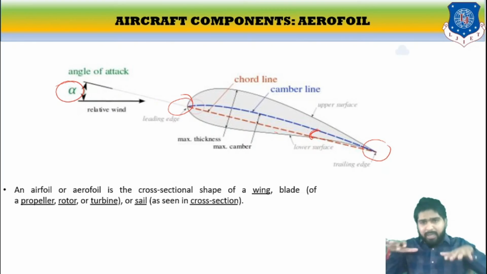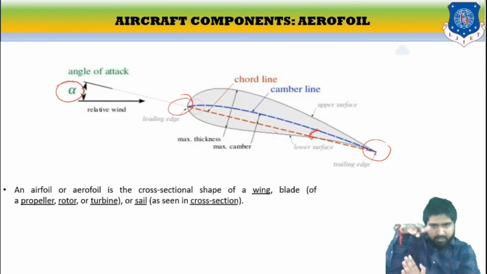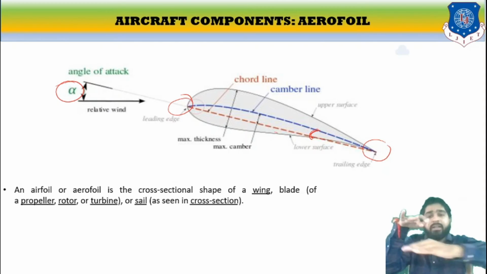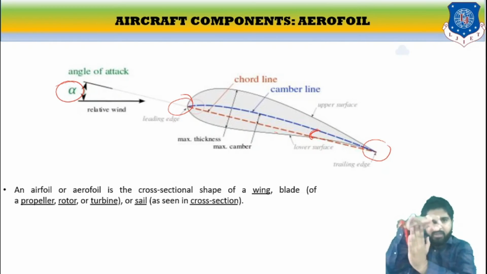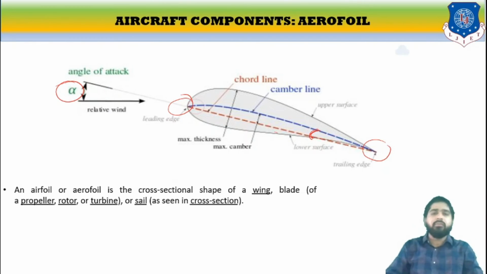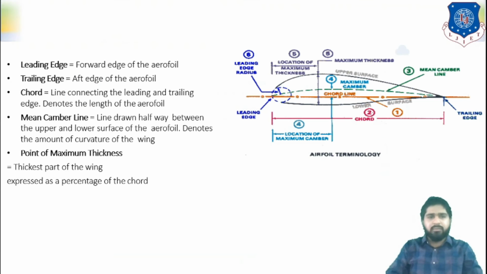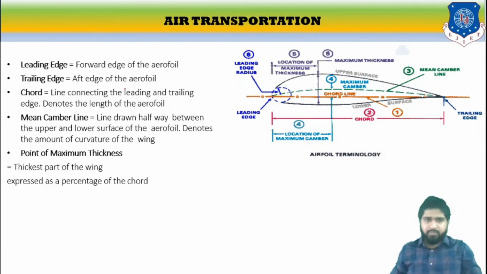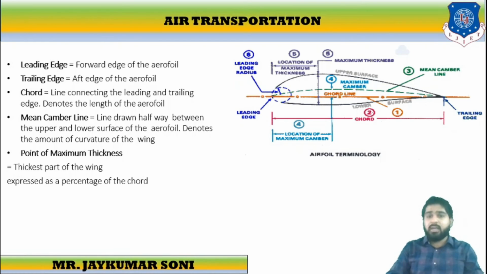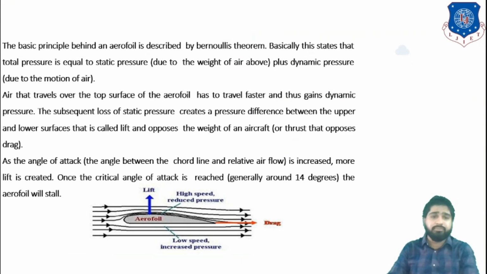When the plane tries to fly, the air acts in the downward to upward direction. It gives the upward thrust, due to which the aircraft experiences lift and drag. It experiences lift, and it experiences drag in the forward direction. So this is about the aerofoil. This is the leading edge, which is called the forward edge. This is called the trailing edge. Then comes the chord, which connects the leading and trailing edge. The main line, the point of maximum thickness. I have already narrated all these things. These are the terminologies that we have to understand together.